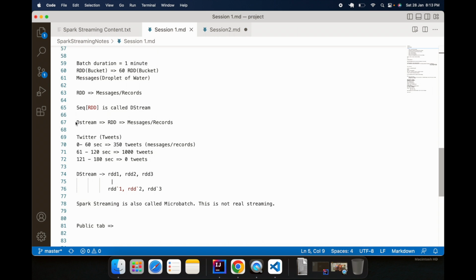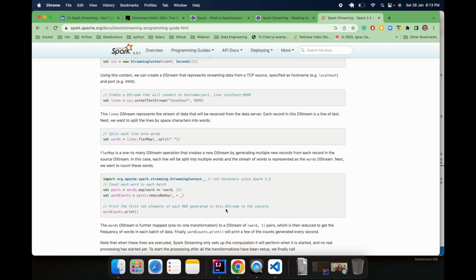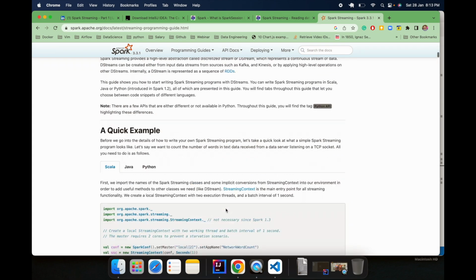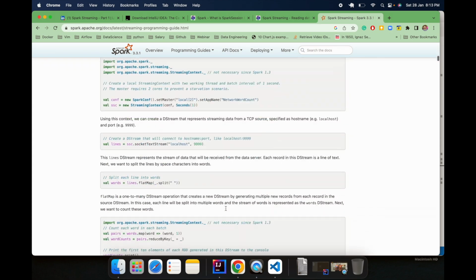We have DStreams, under that we have RDD, and then we have messages. So whenever we apply any transformation, it is actually applied on DStreams, and underneath it will be applied on all the RDD, and then on all the messages. I will also show you one diagram in the end. That will help you to understand. In documentation also we can find the same diagram.